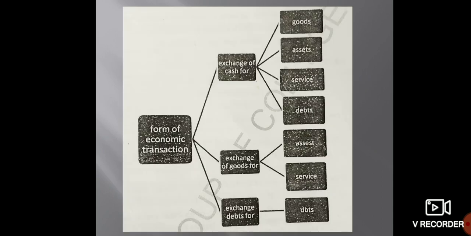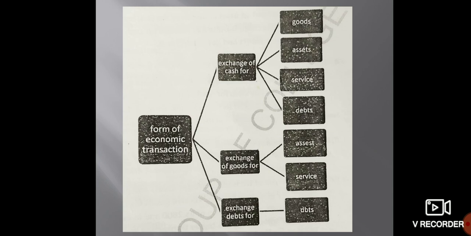There are many forms of economic transaction. There are mainly three types of forms: exchange of cash for goods, assets, service or debts; exchange of goods for assets or service; and exchange of debts for debts. Now exchange of cash for goods: if we sold cloth of 20 meters for cash of ₹600, that's called the exchange of cash for goods.